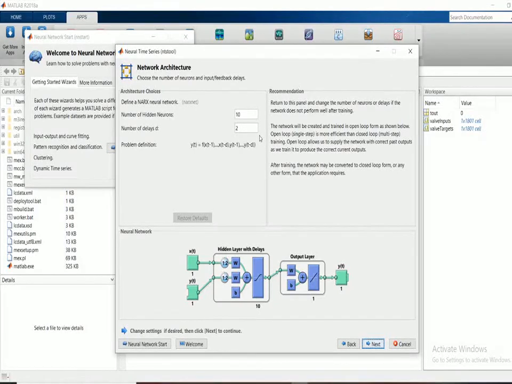It is also same as a biological neuron. These neurons compute weighted average of inputs, then it sums and is passed through the non-linear functions in the form of hidden layers. This overall picture will be taken at the end so that you can understand clearly. This problem definition is in the form of this equation, f of x(t minus 1) to the y of t minus d. This is the block diagram which has been generated from the software.